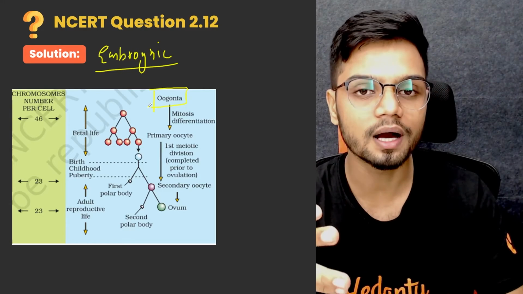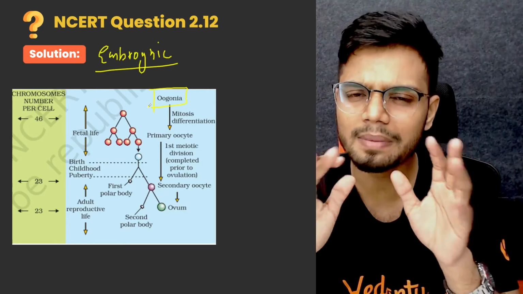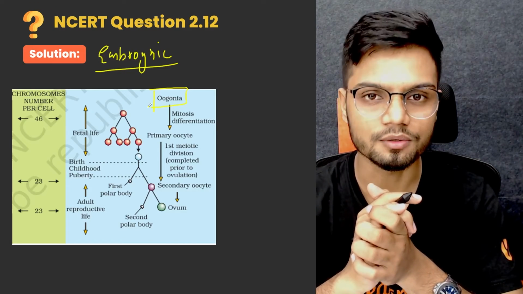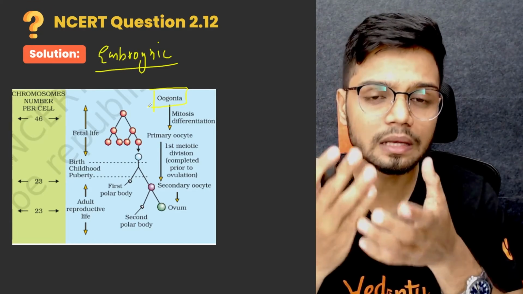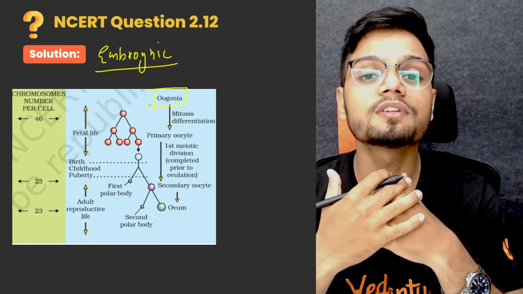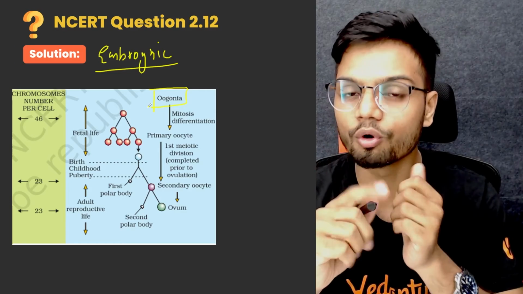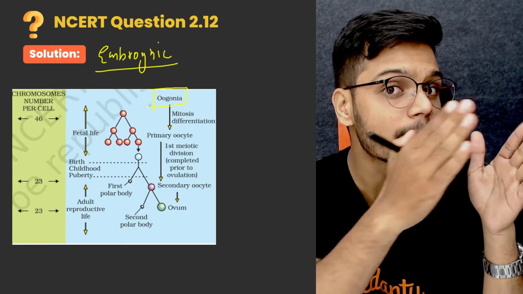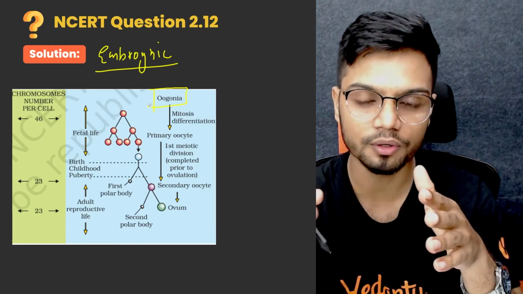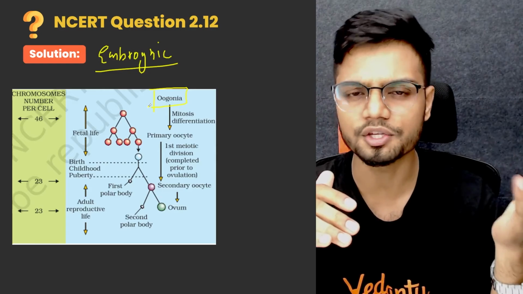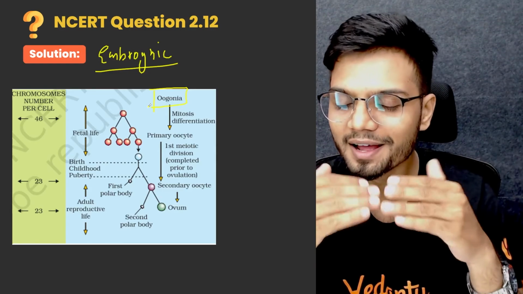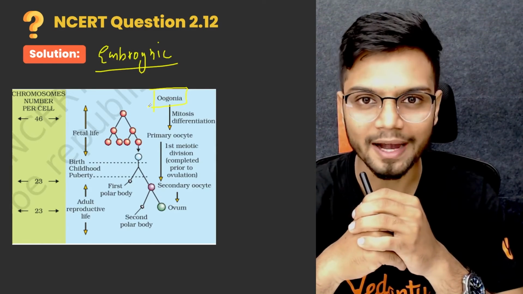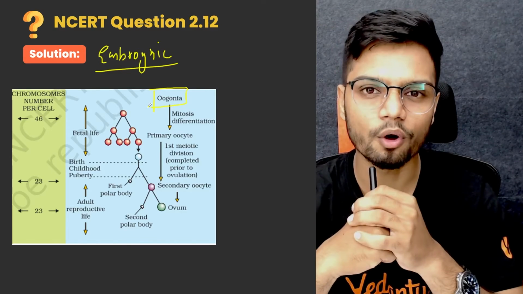These oogonia are present in millions as a result of mitosis, and after the birth of the child, no more oogonia are added. Whatever number of oogonia is present initially at the embryonic stage, the same number will be there. Subtraction will happen, but no more addition after the embryonic stage.